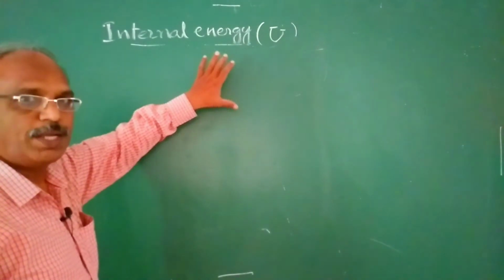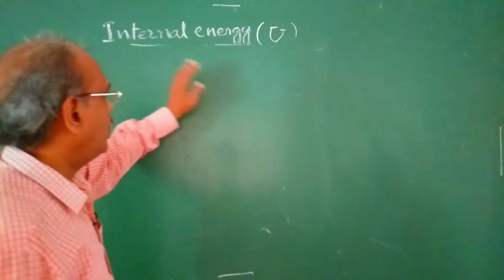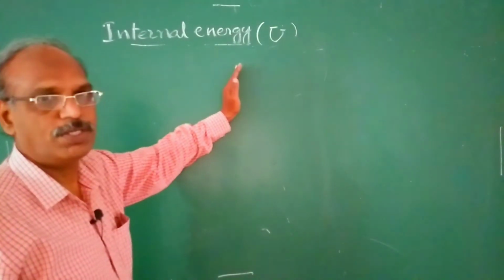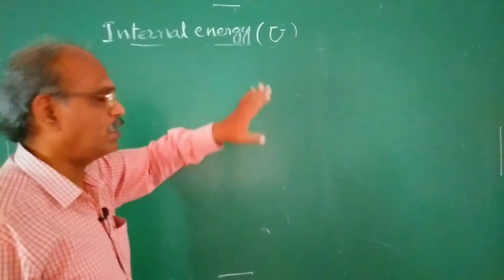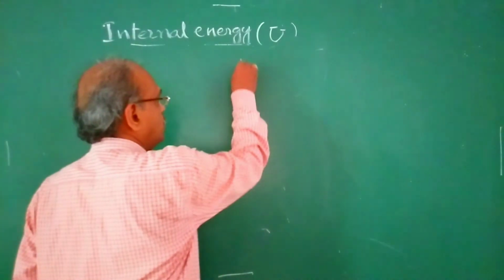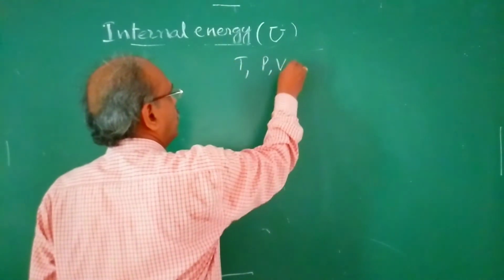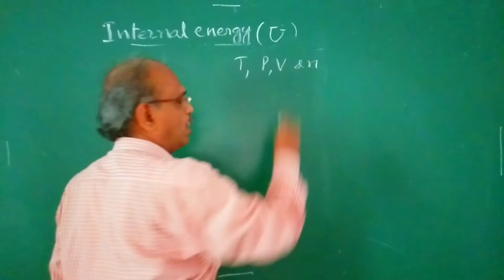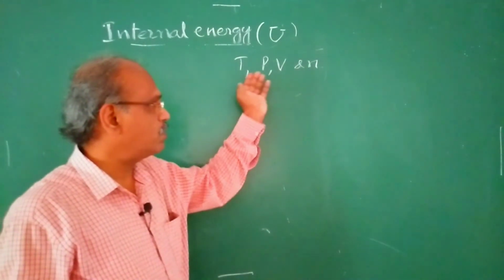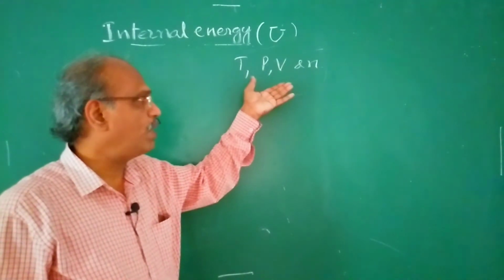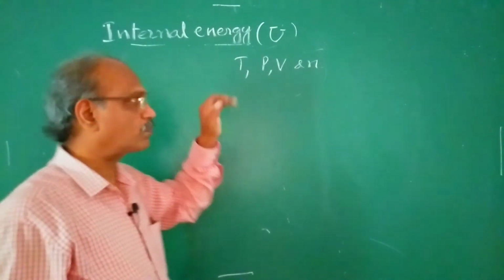It is defined as the energy associated with a system at constant volume. Actually, what we said, it is a state function. A state function depends on the state variables. What are the state variables? Temperature, pressure, volume, and number of moles, as we have seen in the first video. So a state function depends on these.